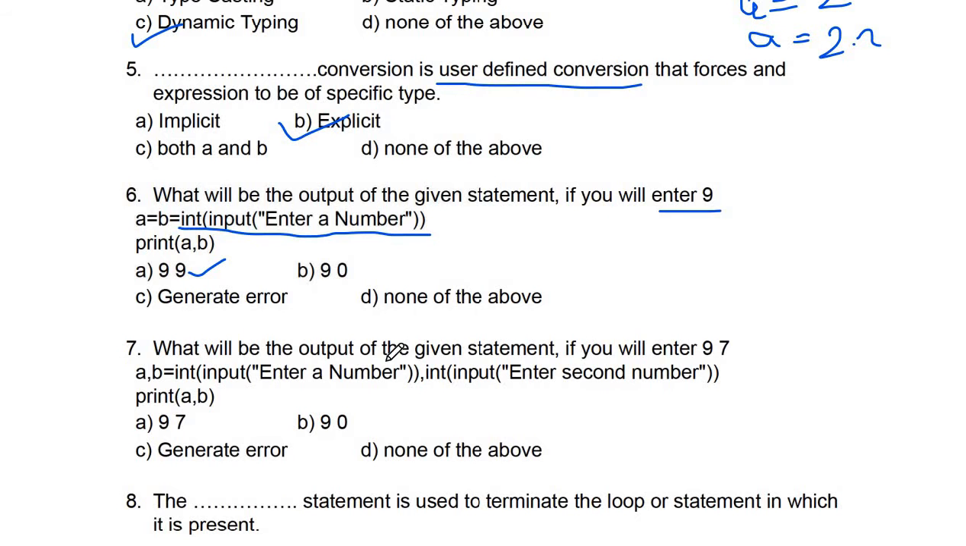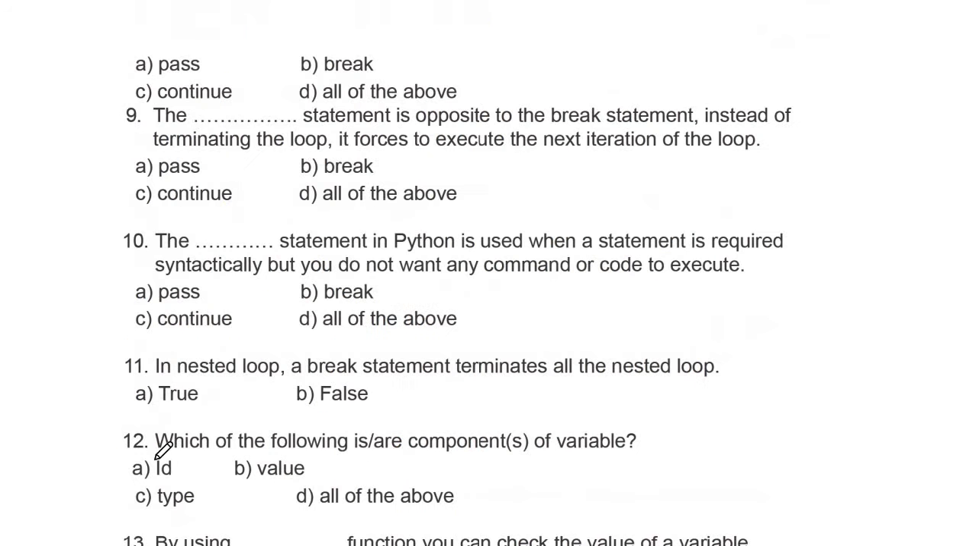Next is, what will be the output of the given statement if you will enter 9, 7. If we are entering 9 and 7 as a and b for two variables, it will take your input and print 9 and 7. Next question is, the statement is used to terminate the loop or statement in which it is present. Options are pass, break, continue and all of the above. So for termination of statement, we will go with the break statement.